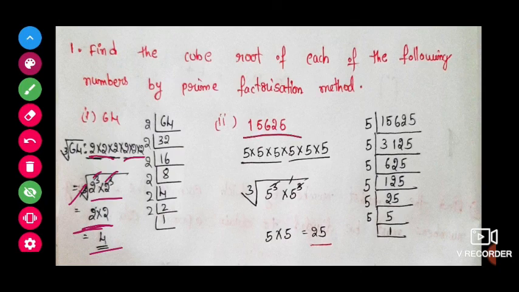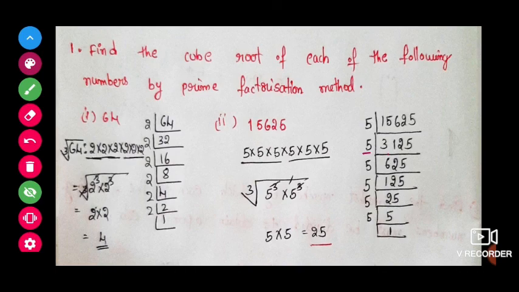Next 15625. Now the last place 5 is there, so we will go with the 5 prime factorization. 5 3s are 15. Next 5 1s are 5. 1 is remaining here. So 5 2s are 10. 2 is remaining. 25 means 5 5s are 25. Again the last place 5 is there. So I will go with the 5. 5 6s are 30.